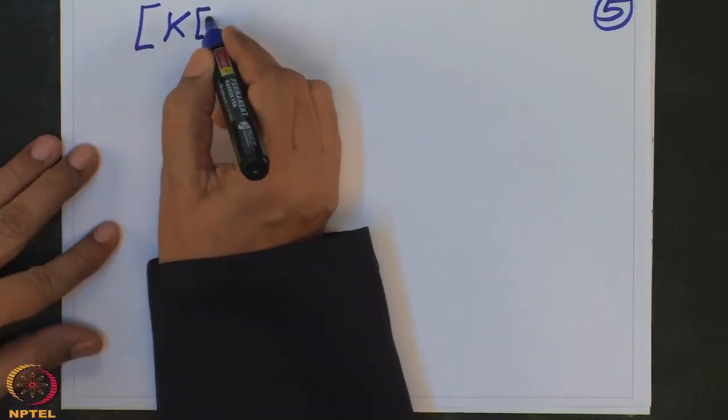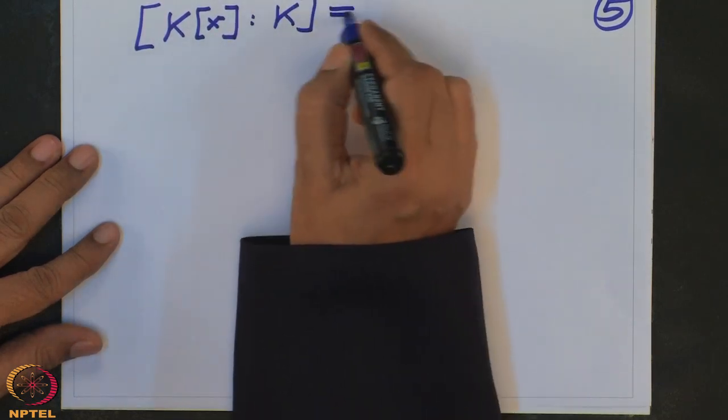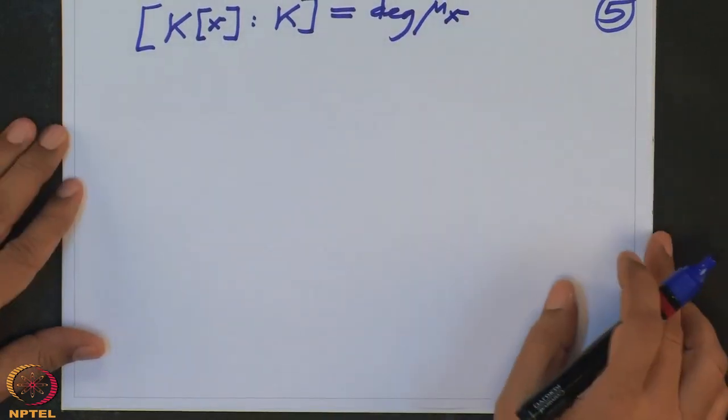So this shows that the degree of the extension is equal to the degree of the minimal monic polynomial of x.